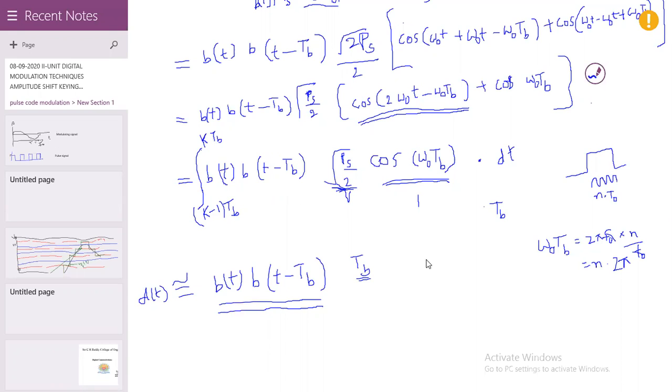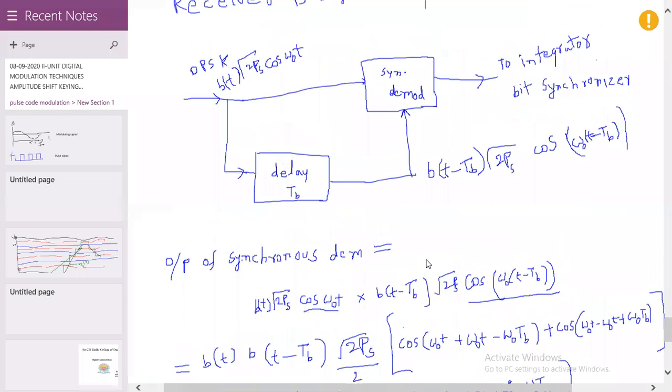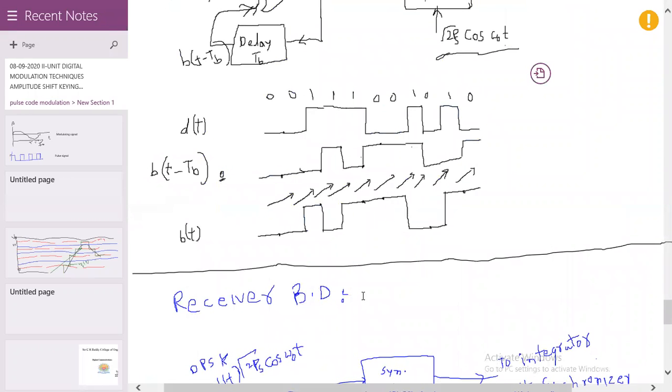And again here we can observe the waveforms at the transmitter section. When d of t is equal to 0, there is no phase change. The b of t is 0, 0. When d of t is equal to 1, the phase of b of t is changed. That is a 180 degrees phase difference. That means if d of t is equal to 0, b of t is 0, 0.